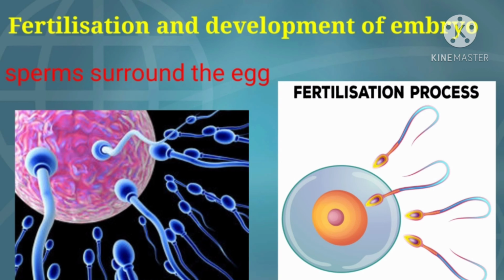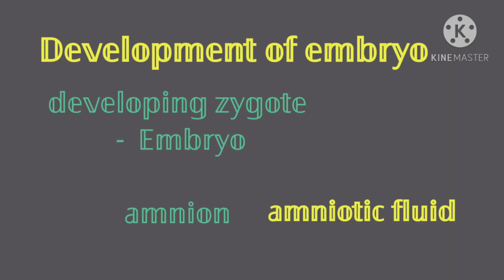As the human embryo develops, it gets enclosed in a thin membrane called amnion. The amnion forms a kind of bag around the embryo and is filled with a watery fluid called the amniotic fluid. After a few weeks, the embryo begins to resemble a human being and is called the fetus. It takes about 36 to 40 weeks or 9 months for a human child to fully develop in the mother's womb. This period is known as pregnancy.